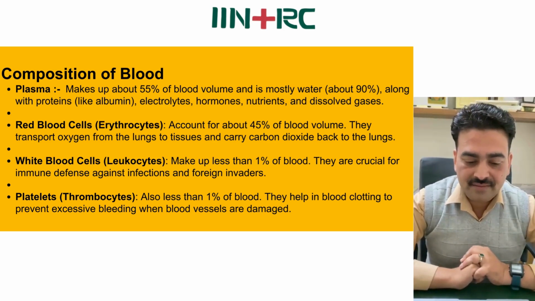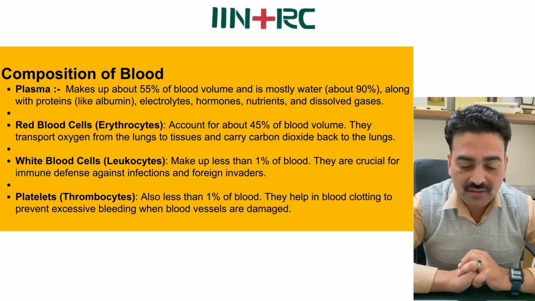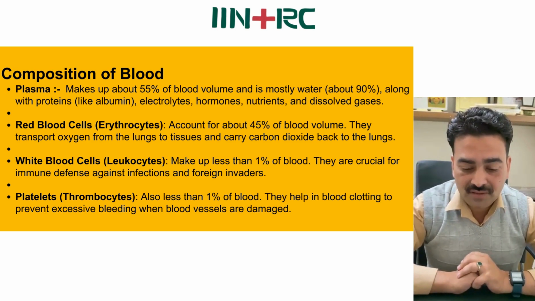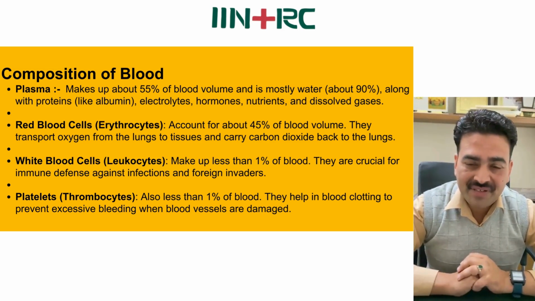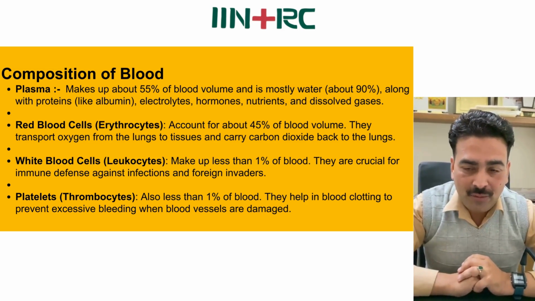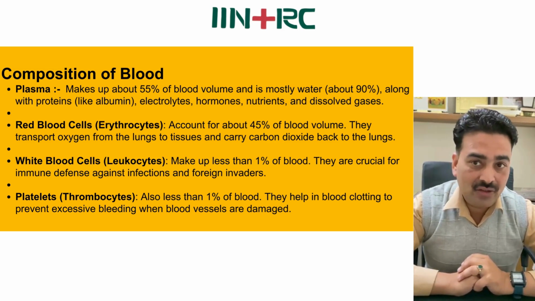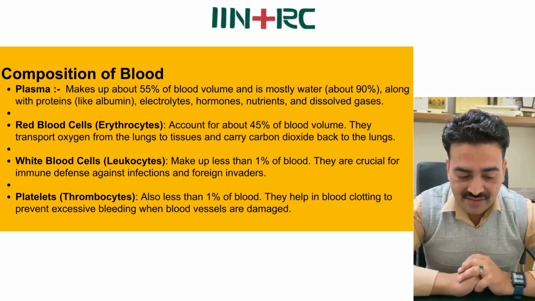Of blood, first is plasma. Plasma makes up about 55% of blood volume and is mostly water, about 90%, along with proteins like albumin, globulin, electrolytes, hormones, nutrients, and dissolved gases.